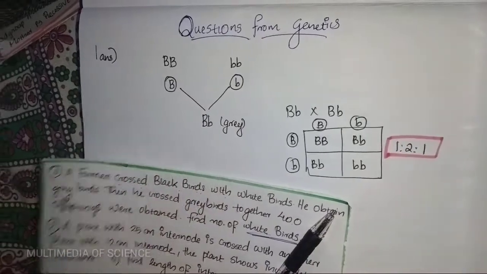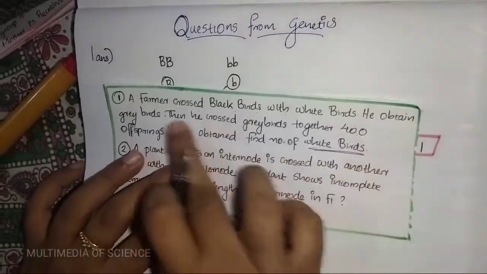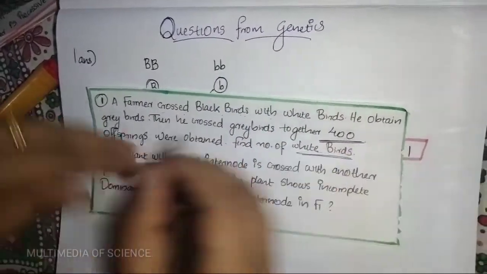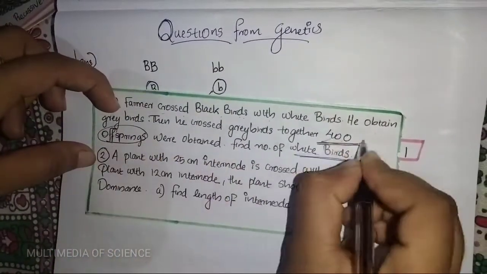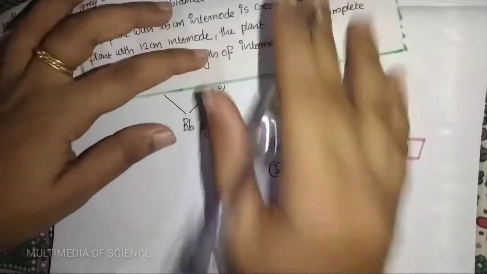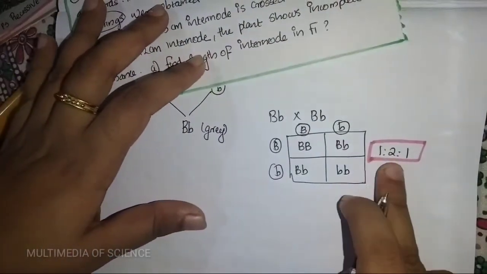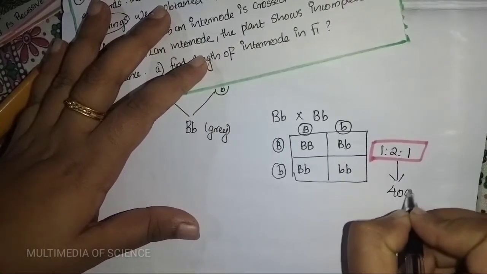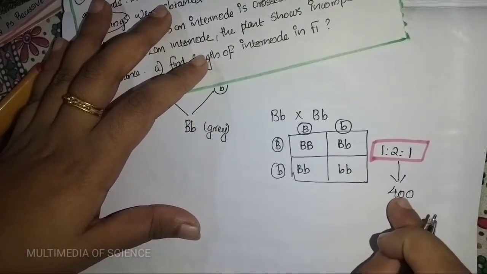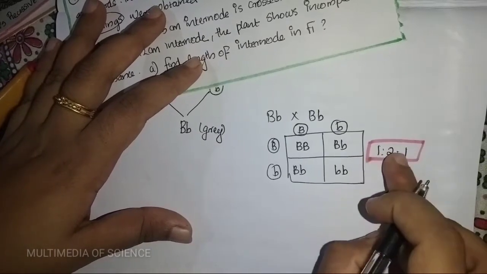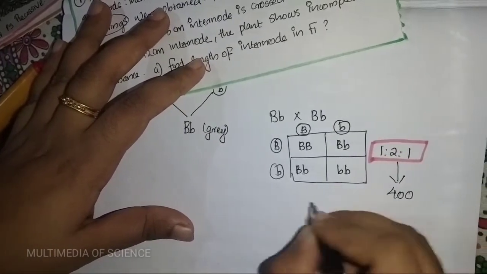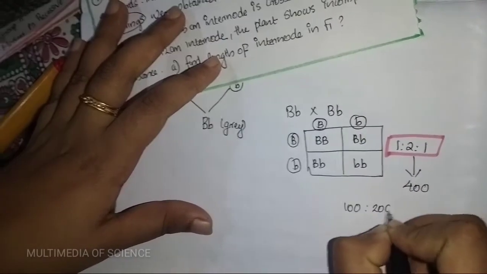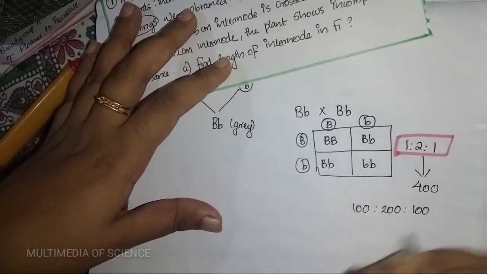Here they have given that he crosses the grey birds together and 400 offspring are formed. So the ratio is 1 is to 2 is to 1, and the total is 400. Just split this 400 in the ratio of 1 is to 2 is to 1, and you will get 100, 200 and again 100.